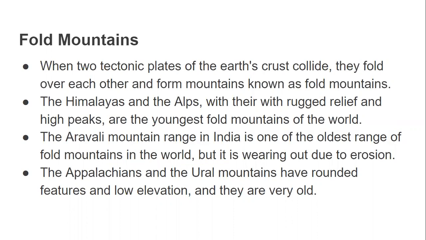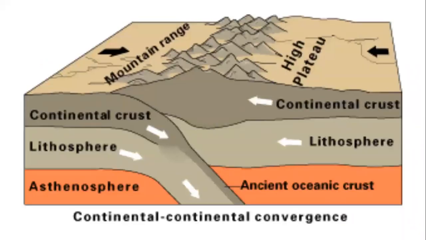Fold mountains are formed due to the compression of horizontal layers of rocks. As you know, the earth is made up of different tectonic plates, several tectonic plates. Look at this diagram. Now let's understand the fold mountain through this diagram. So the compression means the pressure from both sides. The pressure from both sides of the plate makes the horizontal layers of rocks form fold mountains, because the layers overlap each other, so the mountains are formed.